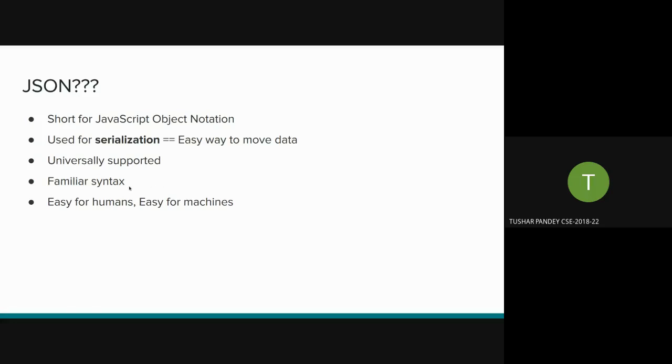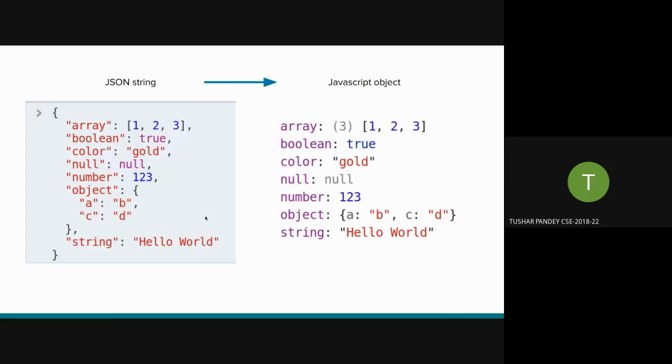And the syntax is also very familiar. It's very easy to write JSON objects with your own hands. Like you don't have to use code to encode the data. It is easy for us humans to read it, maybe modify it if you want. It is easy for machines. We'll get to this machines part later.